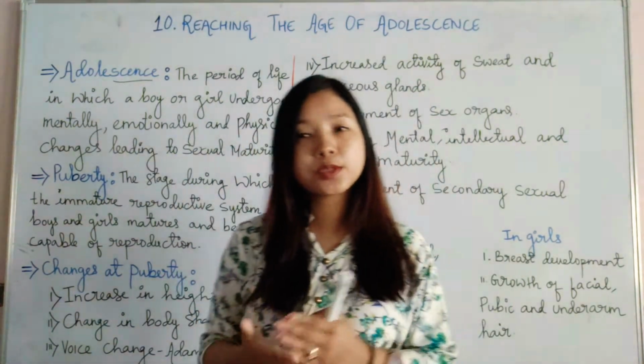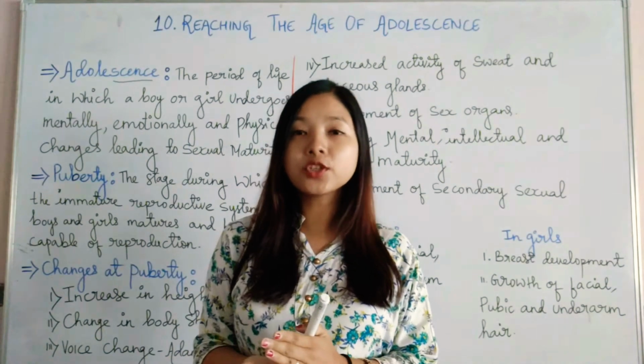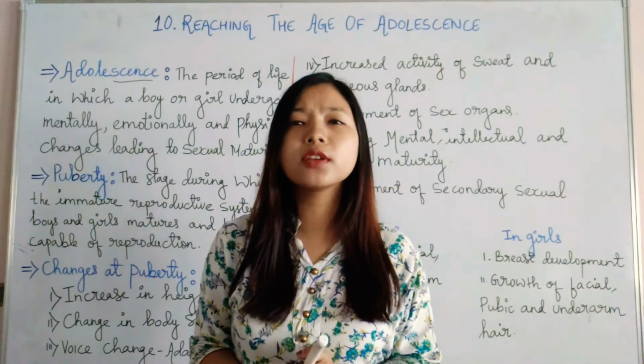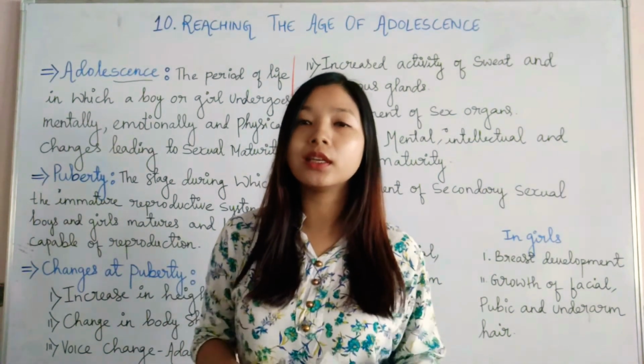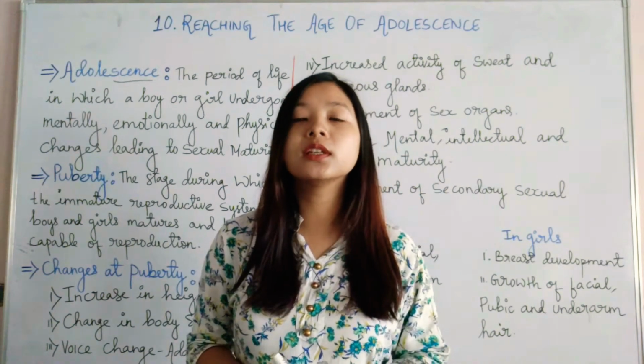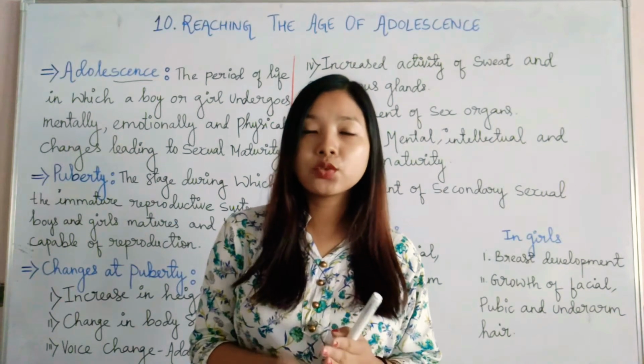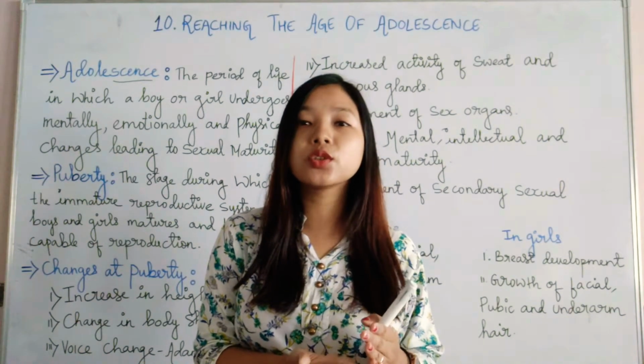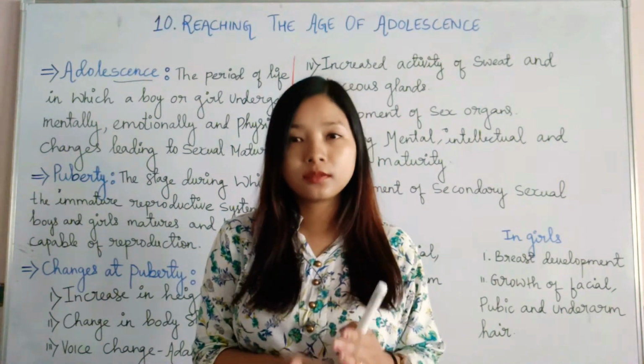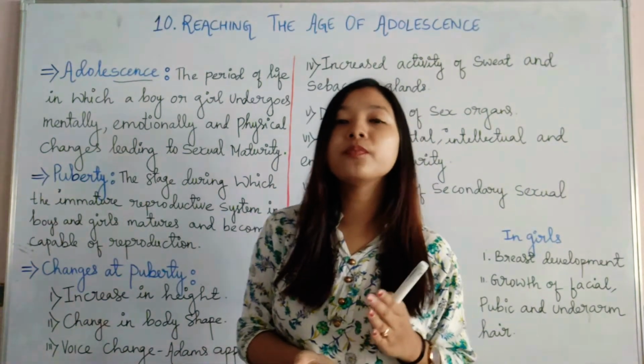That means that after childhood, a person will undergo various changes in their body, intellectual and psychological changes will take place, and ultimately it will lead to sexual maturity. That means the person will become an adult.